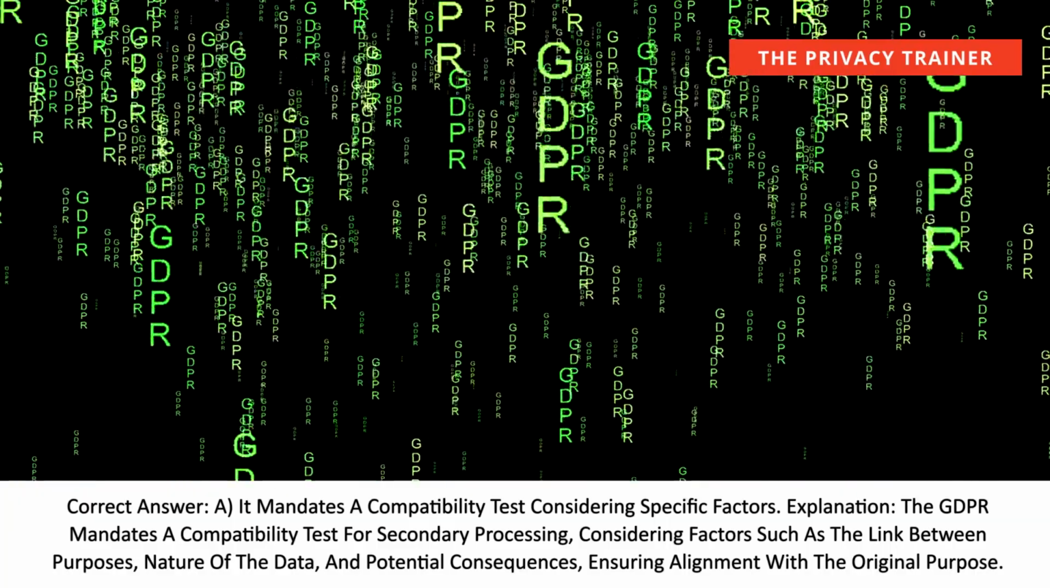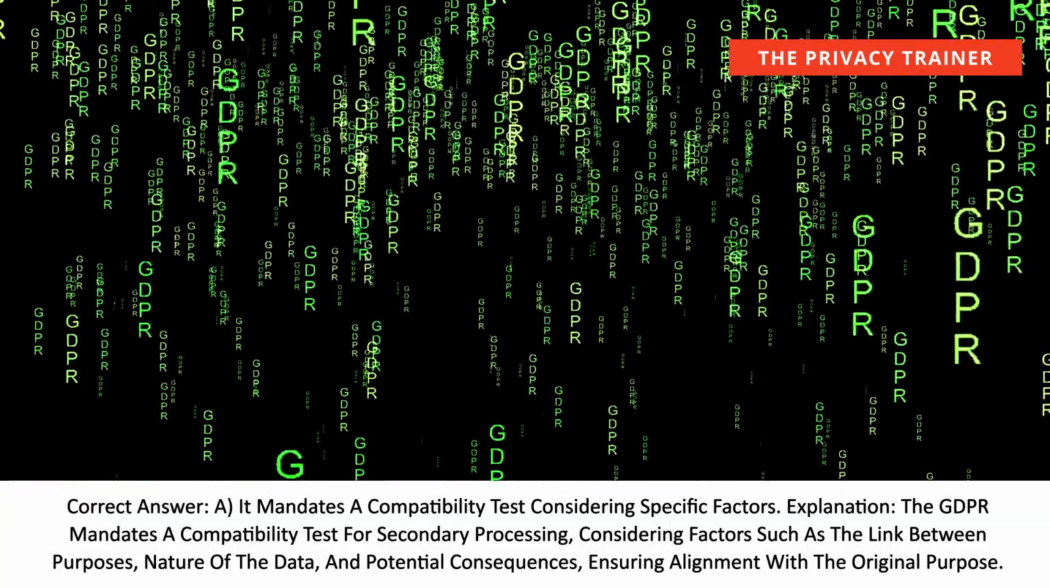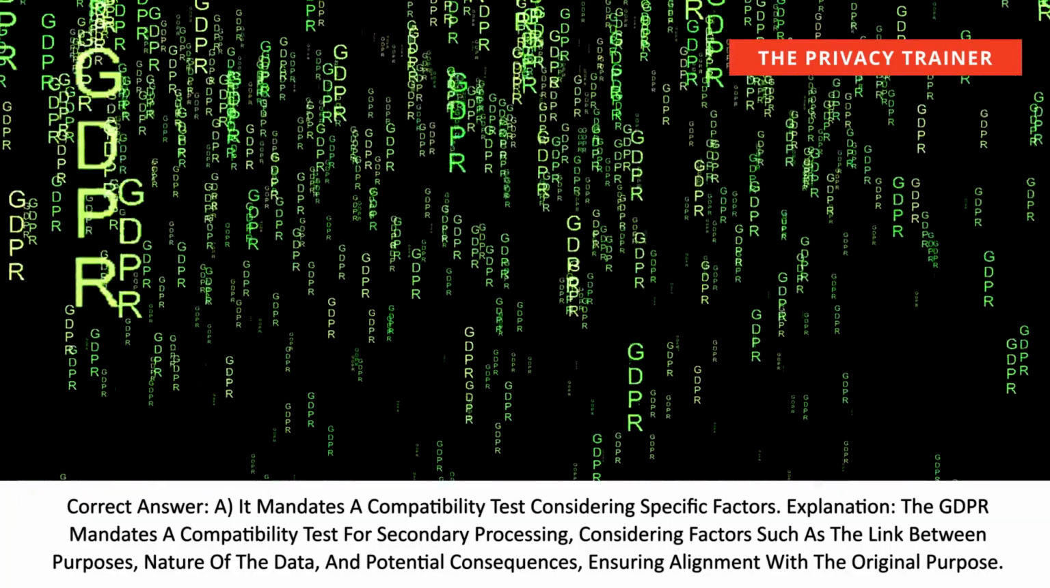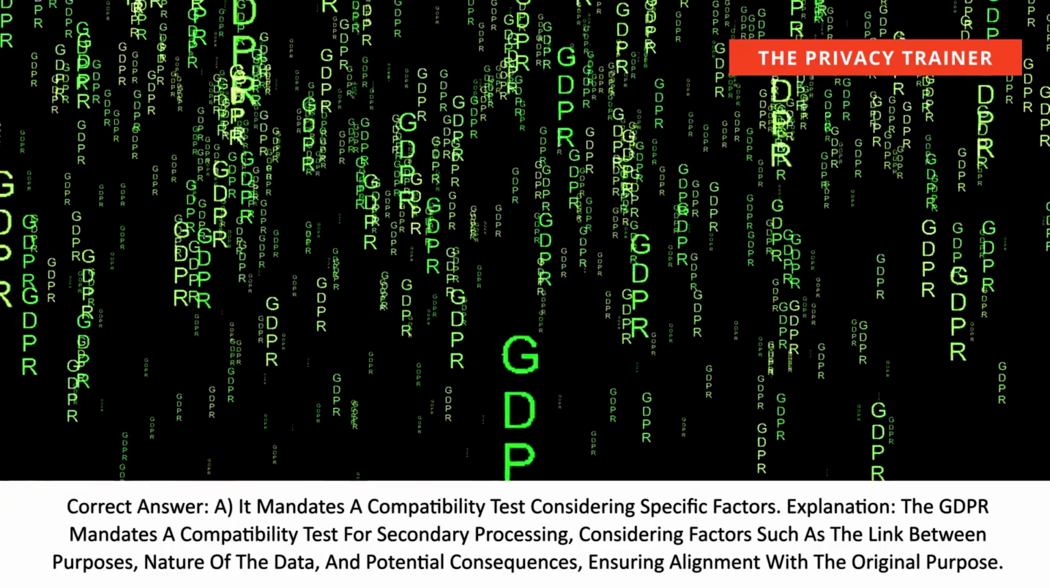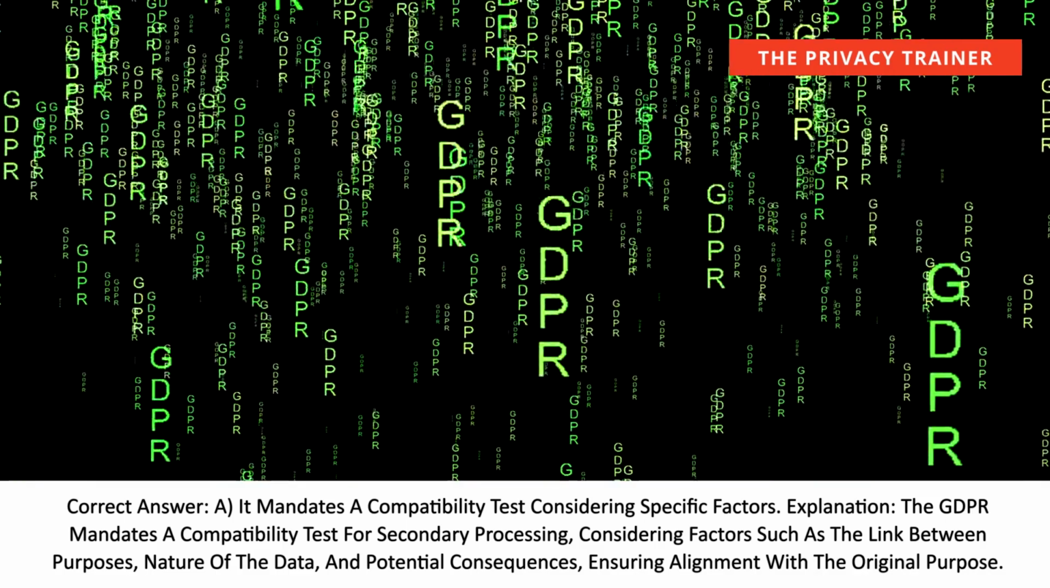Explanation. The GDPR mandates a compatibility test for secondary processing, considering factors such as the link between purposes, nature of the data, and potential consequences, ensuring alignment with the original purpose.